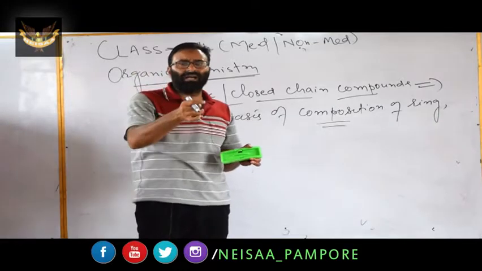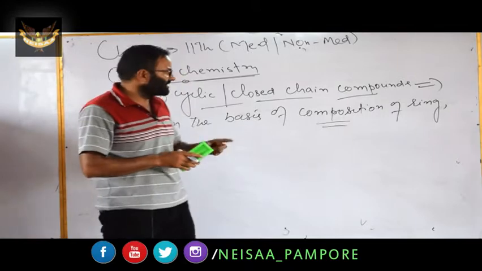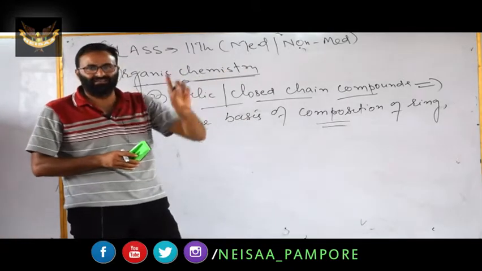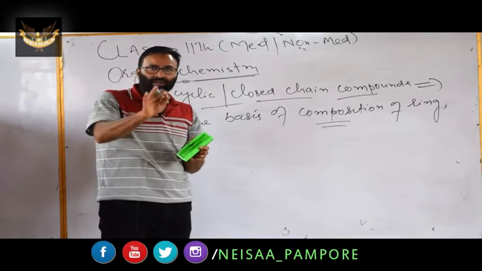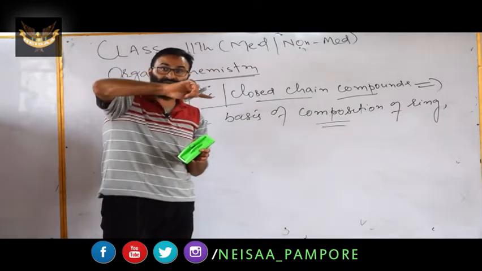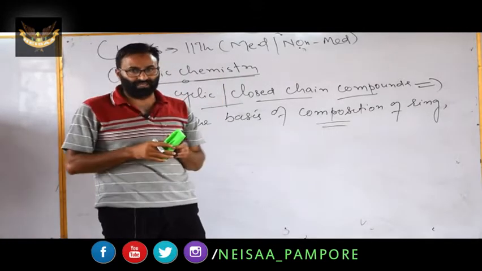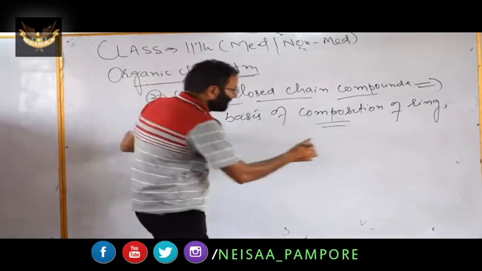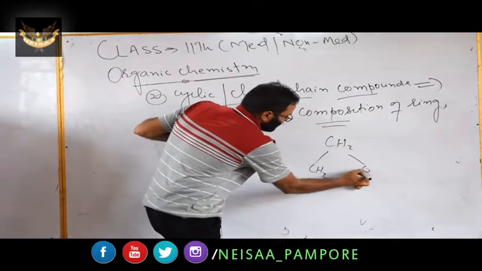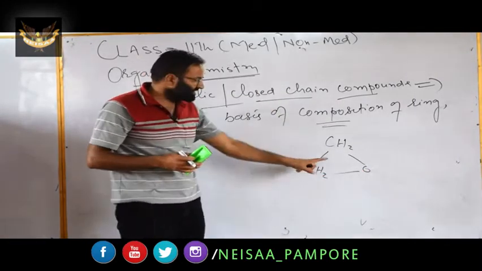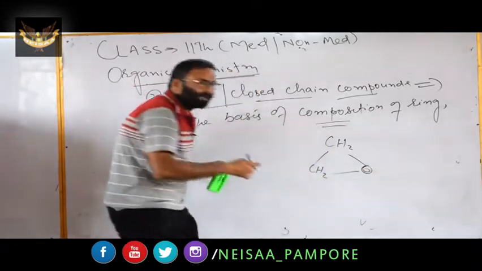If all the atoms in the ring are the same, at that time this class is known as homocyclic. Remember this point. On the basis of composition of the ring, if the ring has only one kind of atom, at that time we call it homocyclic. For example, if you take this example, you will find that this ring does not contain the same atoms.